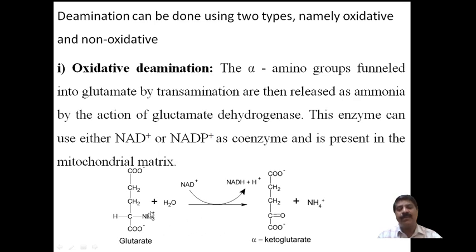Ammonium is removed, and oxygen is introduced at the alpha position, so glutamate is converted into alpha-ketoglutarate.